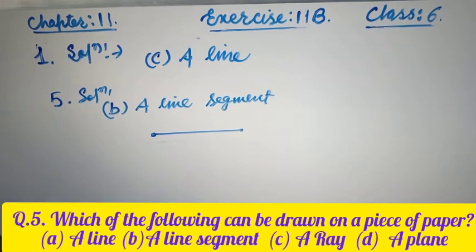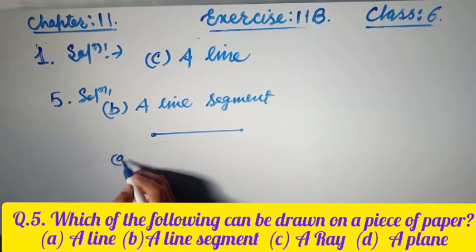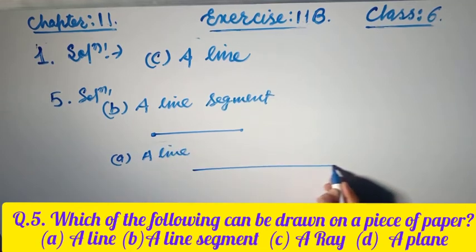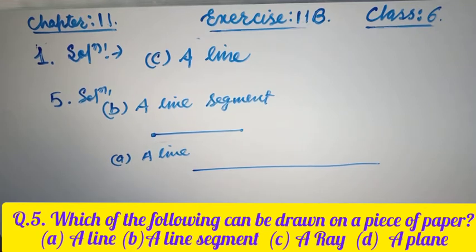But friends, think about the line. A line cannot be drawn because a line does not have a definite length. The reason is, we mark arrows in both directions because this line goes in this direction up to we don't know where, infinity, and here also up to infinity.